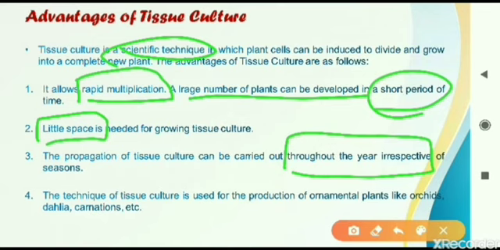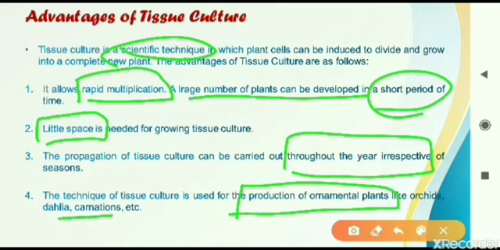The fourth point is given there. The major use is in ornamental plants. Decorative plants like orchids can be grown, and different types of ornamental plants are grown, and they are commercial ones. They are very costly also, so people can get huge benefits from them. So those are the advantages of the tissue culture method.